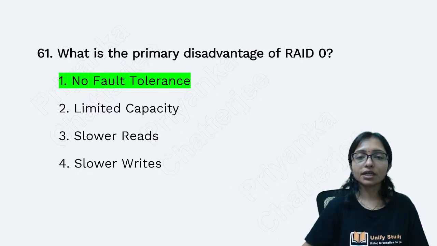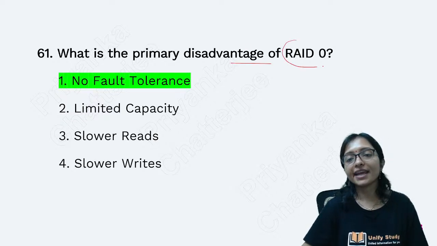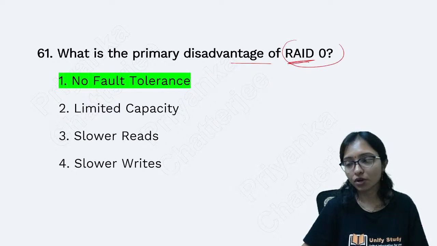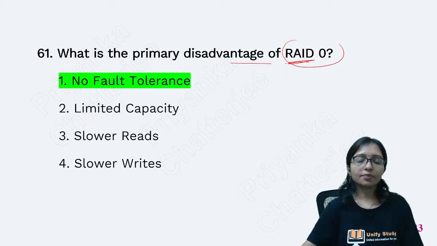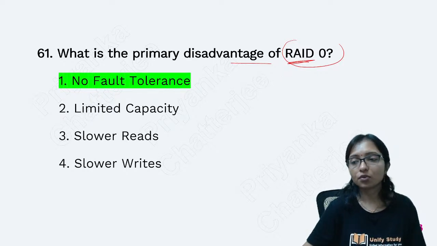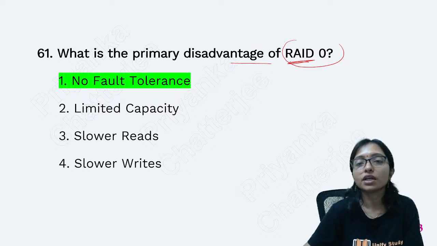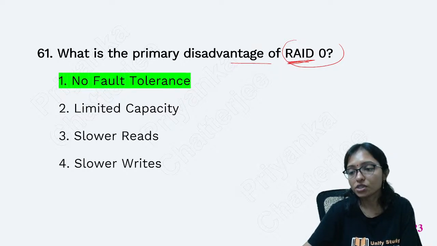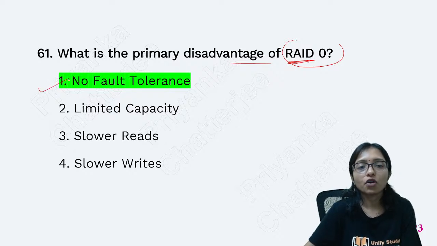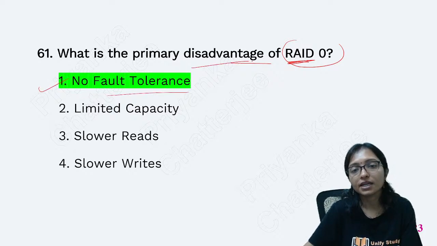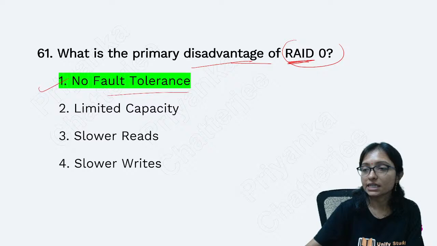What is the primary disadvantage of RAID 0? This is a most important topic. RAID levels: RAID 0, level 1, level 2, different levels. What are the problems and what is going on in RAID? This is a most important topic. Every exam is asking. So no fault tolerance is the main disadvantage of RAID 0.